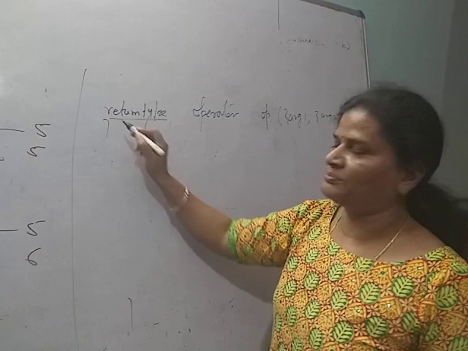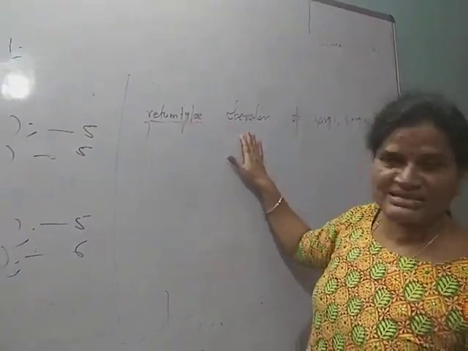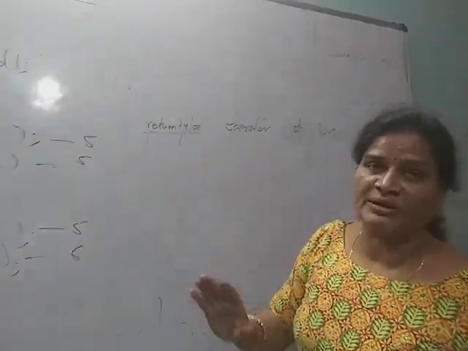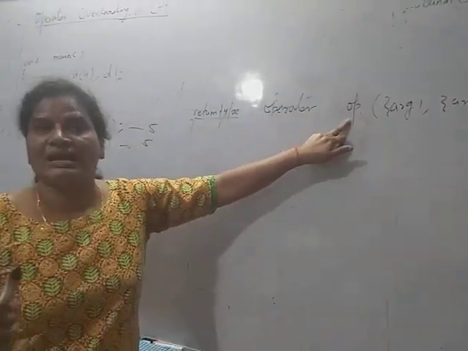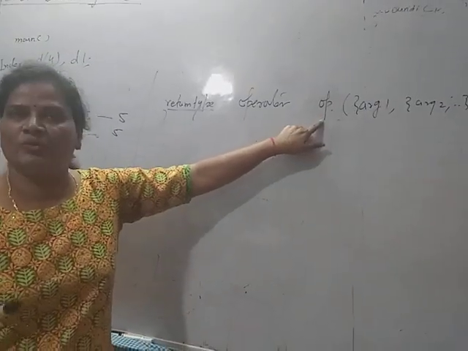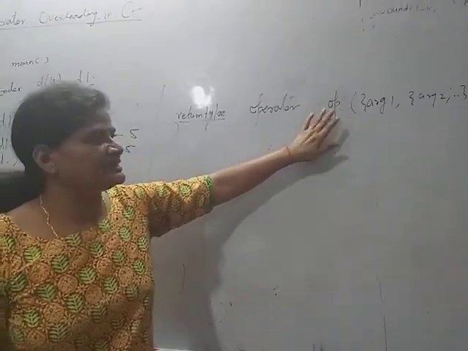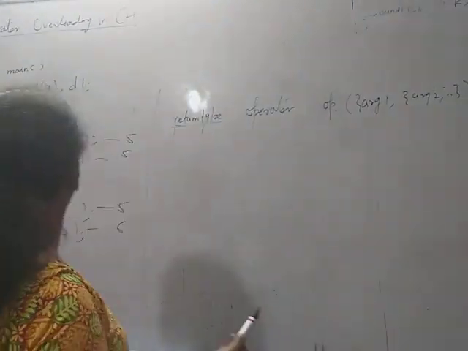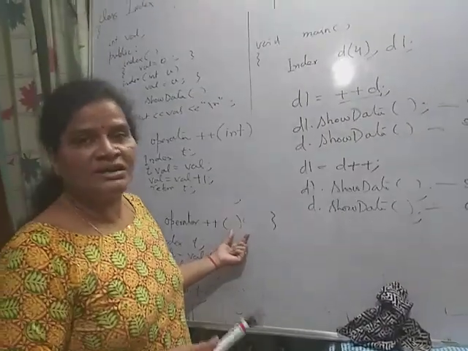Here the return type is whatever be the return type of this function. The operator keyword is fixed for overloading every operator, and OP is the operator that is to be overloaded. If you want to overload the plus operator, then here OP is plus. If I want to overload the minus operator, then this is minus, and these arguments are optional. In this case I have overloaded the operator without an argument.